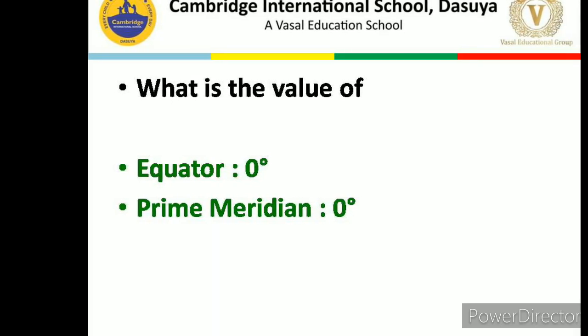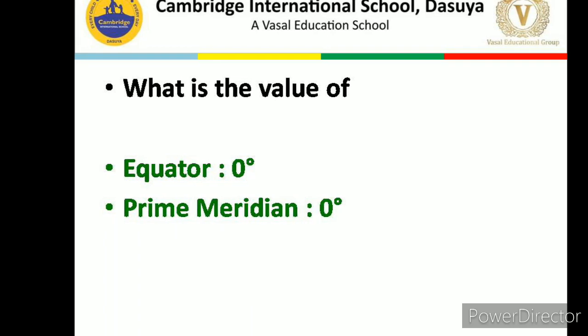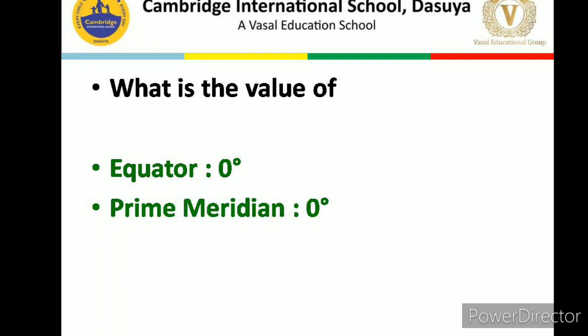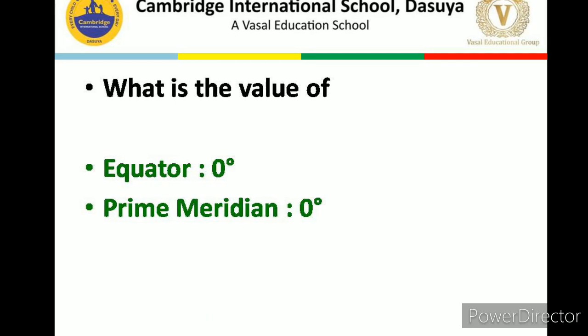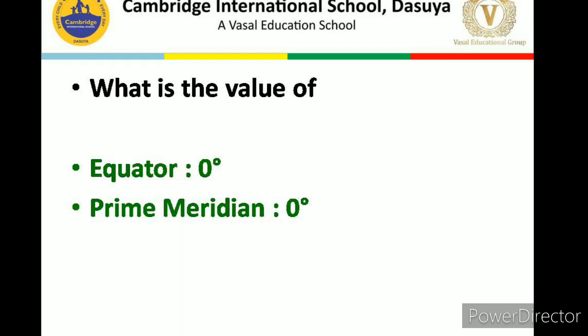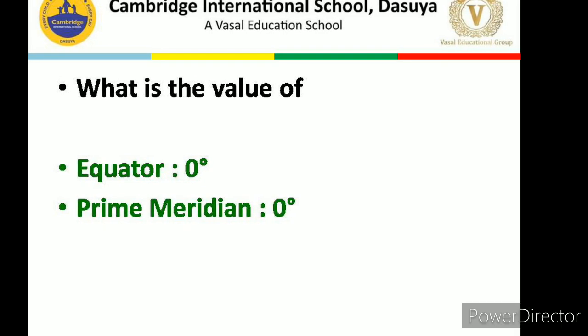Now this is the question time. What is the value of equator and prime meridian? Yes, I know you people know the answer. The value of equator is 0 degree, which is the main parallel of latitude, and the value of prime meridian, which is the main meridian, is also 0 degree.